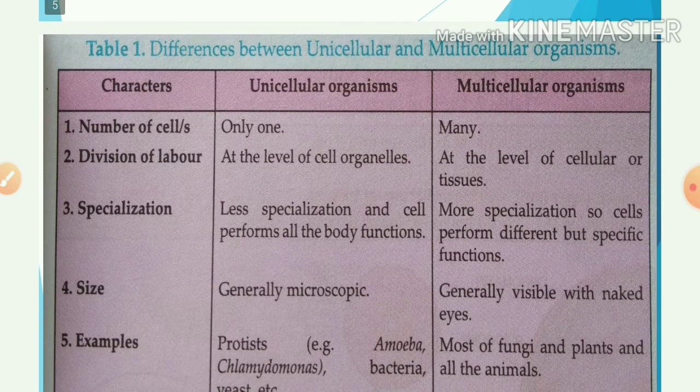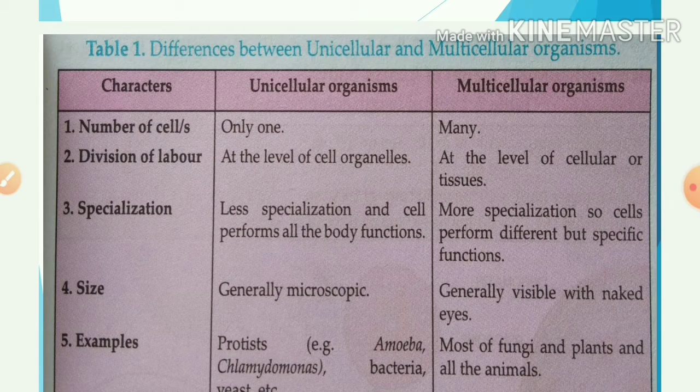Then what are the differences between unicellular and multicellular organisms? We can differentiate these organisms on the basis of number of cells, division of labor, specialization, size and examples.